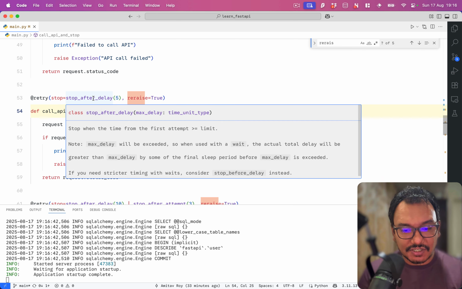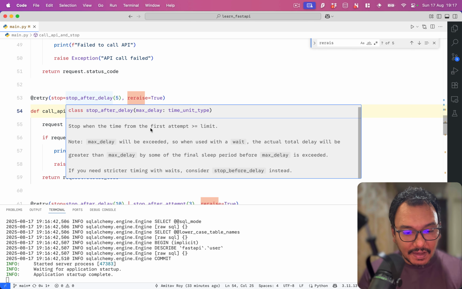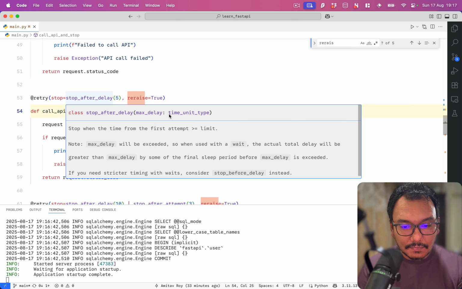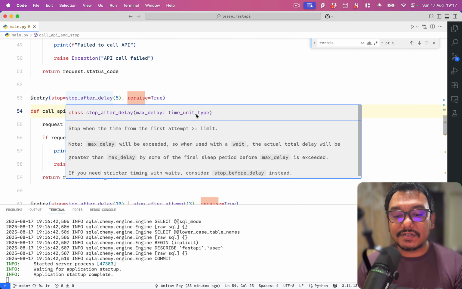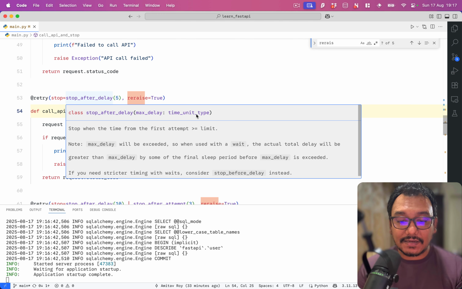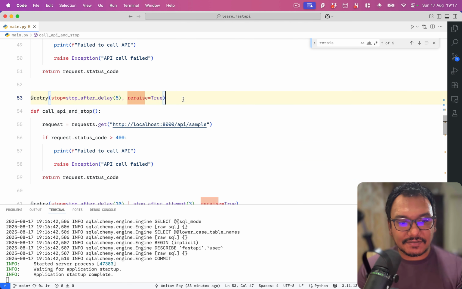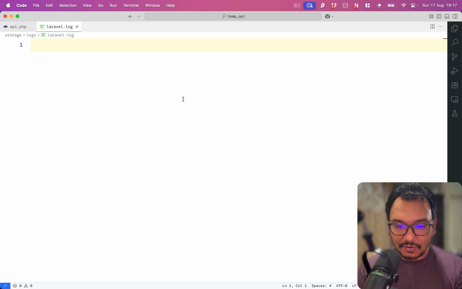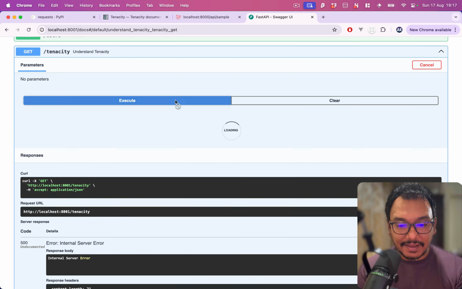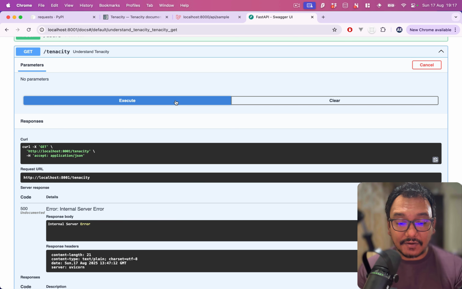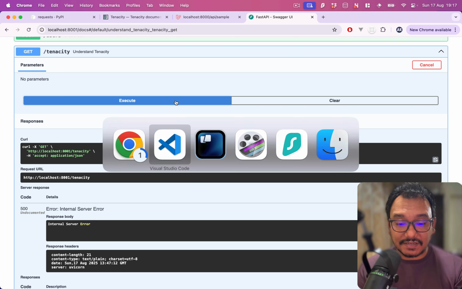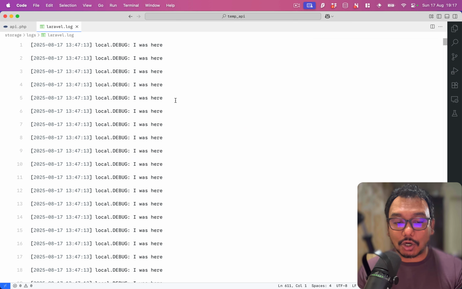So if you see this function, it says stop after delay and time unit type. Okay, that's the delay. So let's try it out. My log file is clear and I will execute. It is waiting for some time, and after ideally 5 seconds it has stopped.